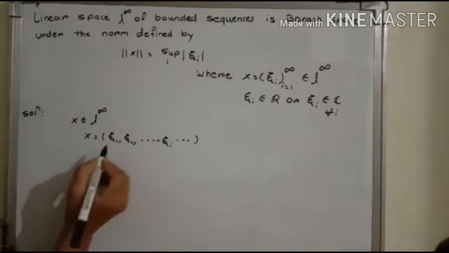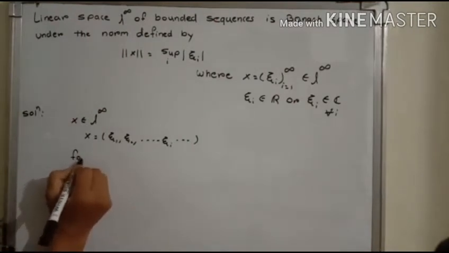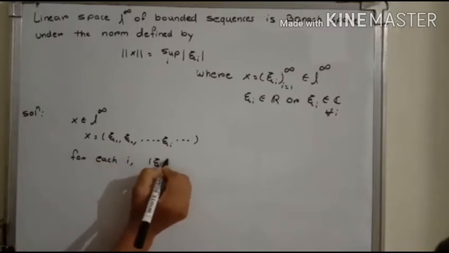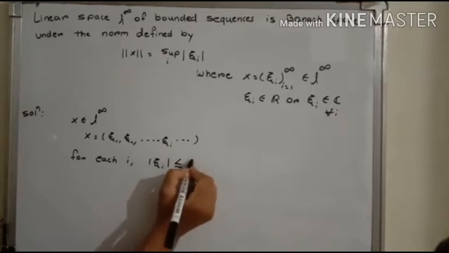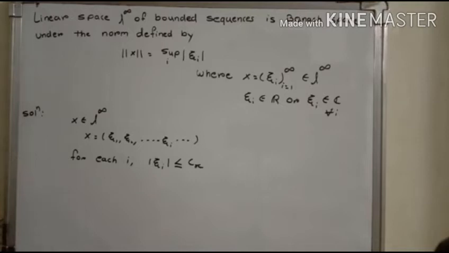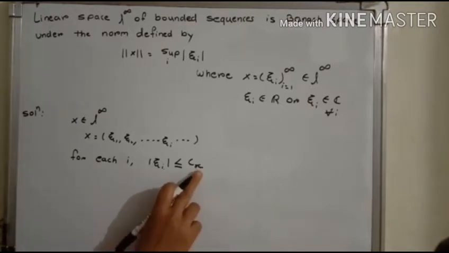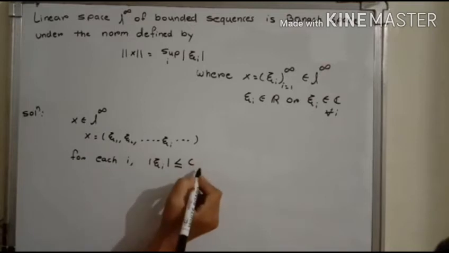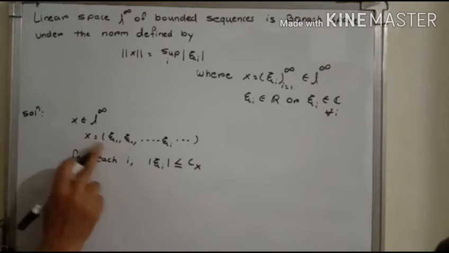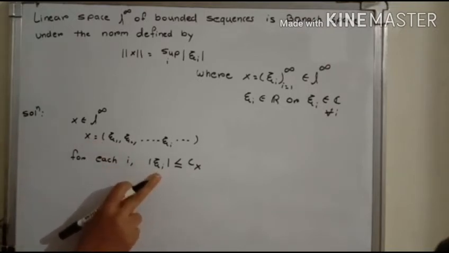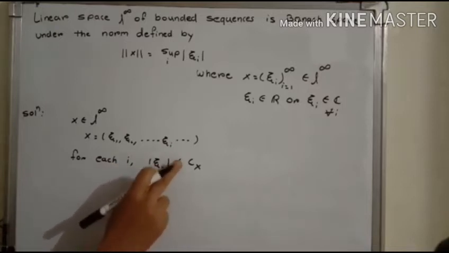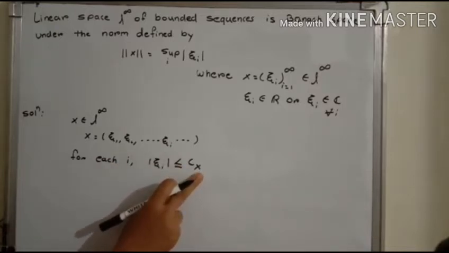Also here we say that each element is a bounded sequence. That means for each I, mod of xi I is less than or equal to Cx, where Cx is a fixed real number and this Cx depends on this x, but does not depend on xi I. That means for any term xi I, mod of xi I is less than or equal to Cx.